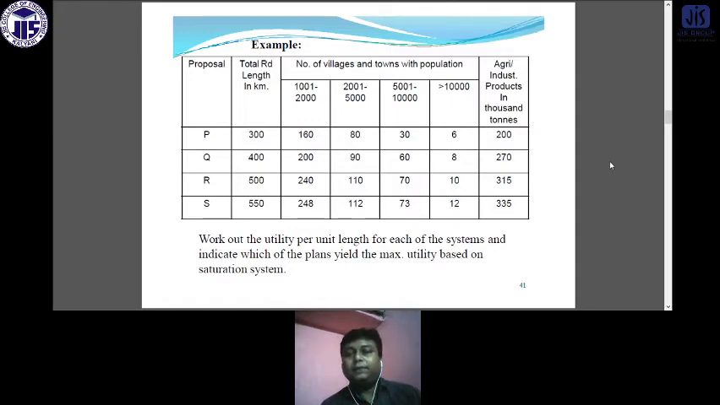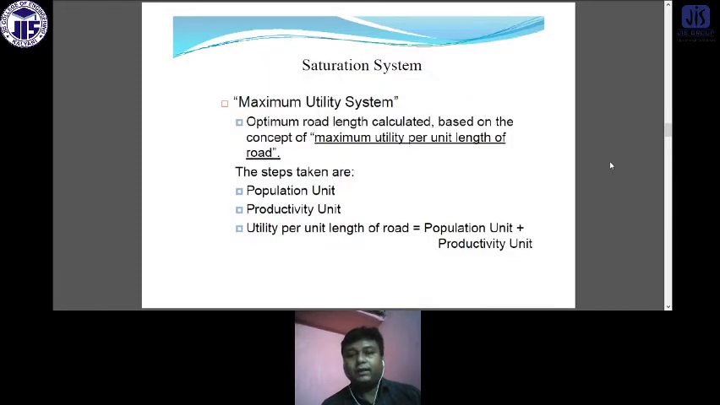In a similar way, suppose we get this type of data. The agricultural industrial product in 1000 ton is 200 for P, 270 for Q, 315 for R, and 335 for S. Now we will discuss in more detail what the saturation system is.